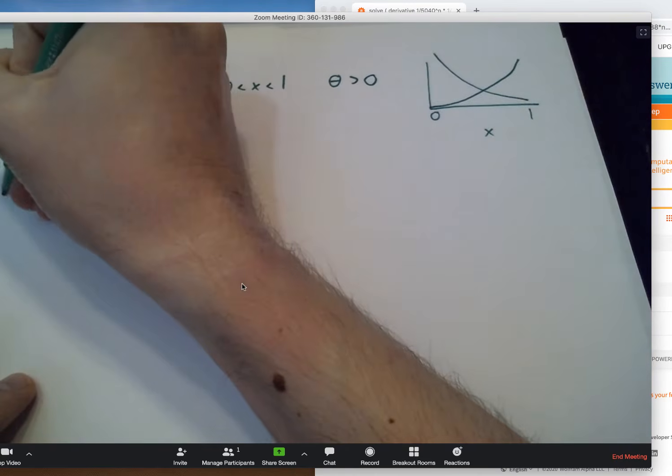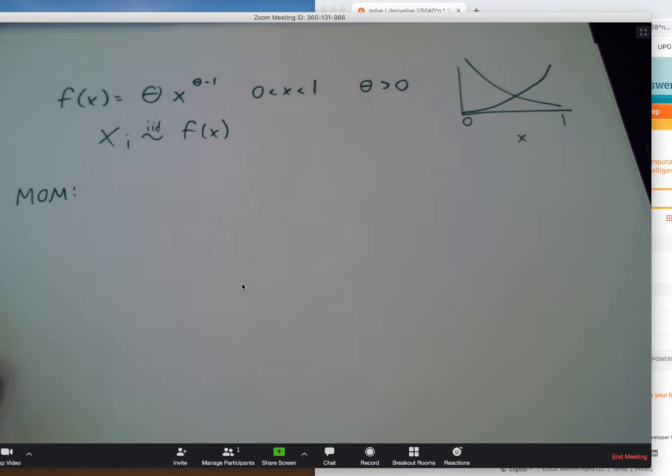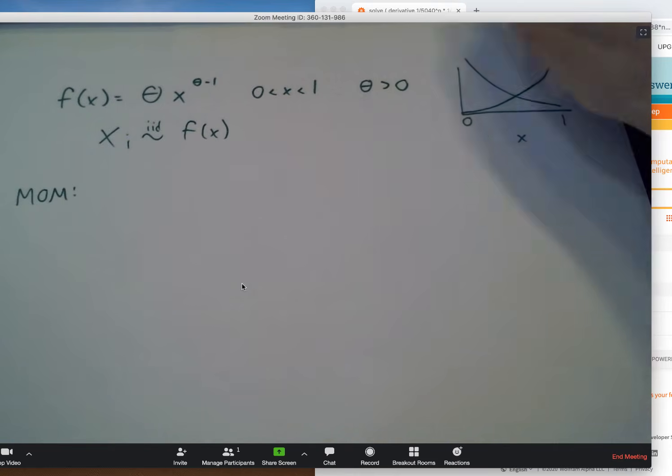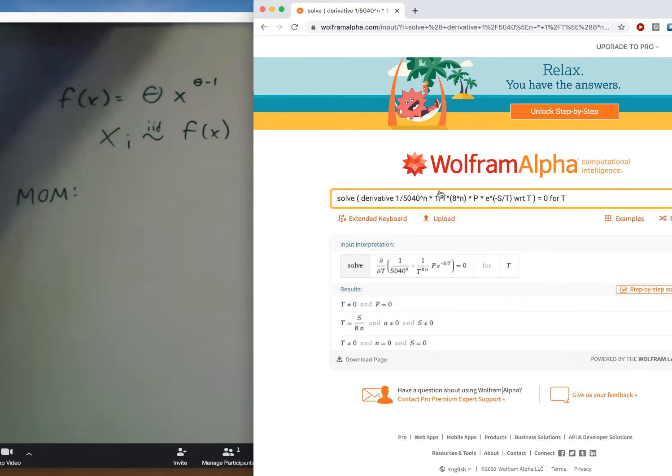Let's do the method of moments. Method of moments says, well, you're going to measure a sample average with your data. Let's figure out what the average of the PDF is and just set those equal to each other. Let's figure out what the value of theta is in order to make those two averages match up. So let's get this right. How do we get the average value?